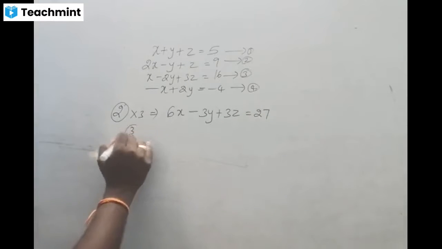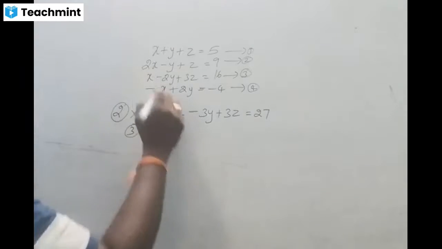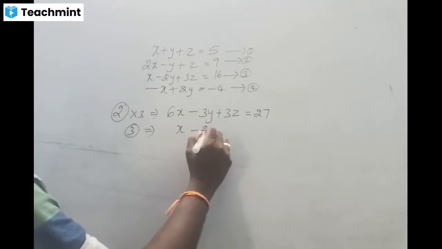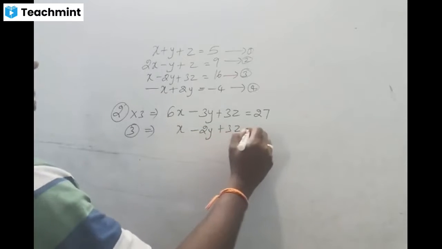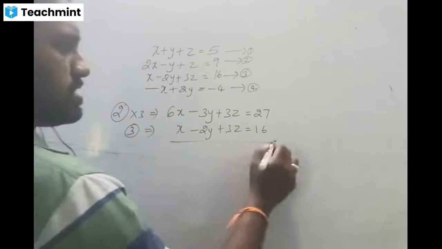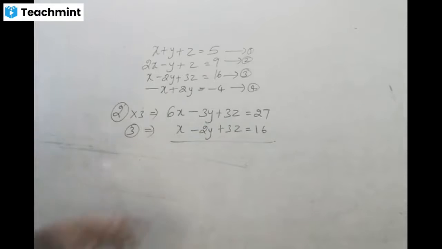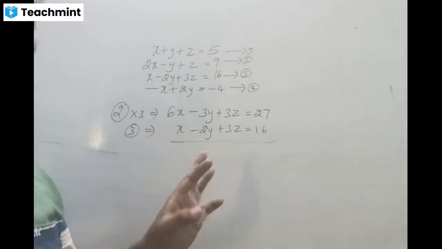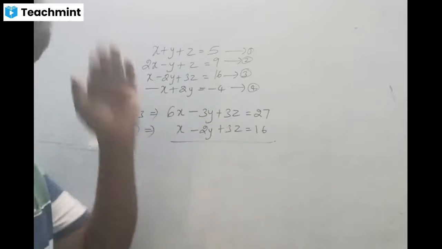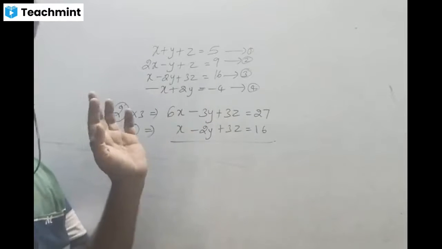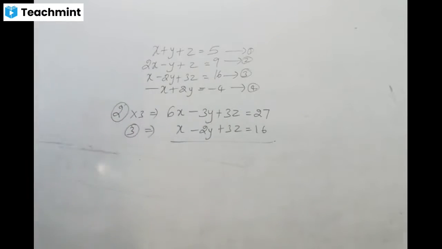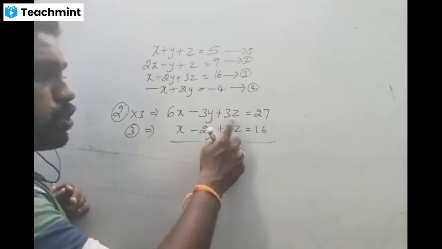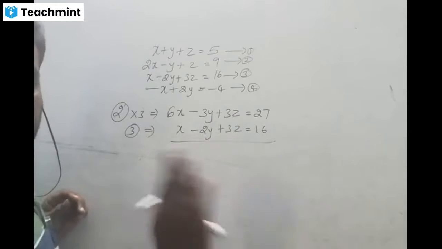And the third equation comes as it is. What is the third equation? x minus 2y plus 3z equal to 16. Because there is no change. Okay, no need to change. Already it has 3z, so no need to change. Suppose if it is different, then we have to make changes to equalize it with the other equation. Now listen. Now we have the same coefficients, but not a different sign.